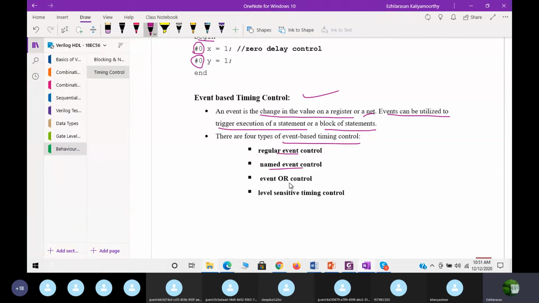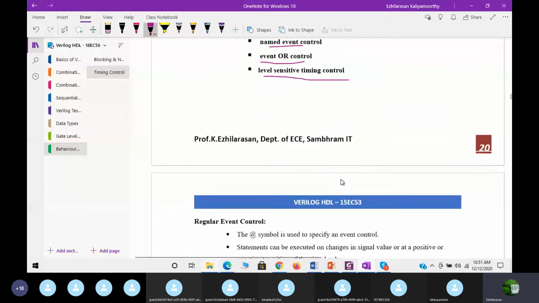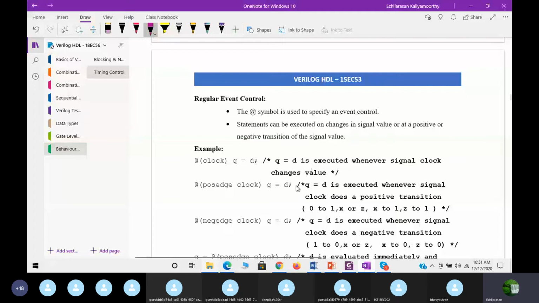Second is named event. Third is event or control. Fourth one is level sensitive timing control. Let us see one by one. Regular event control: here, the at symbol is used to specify an event control.